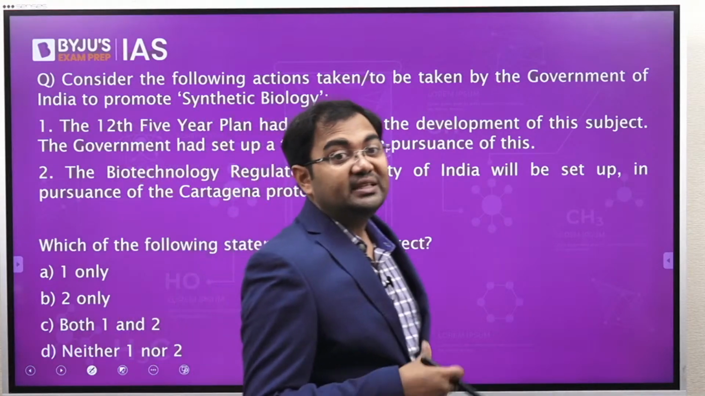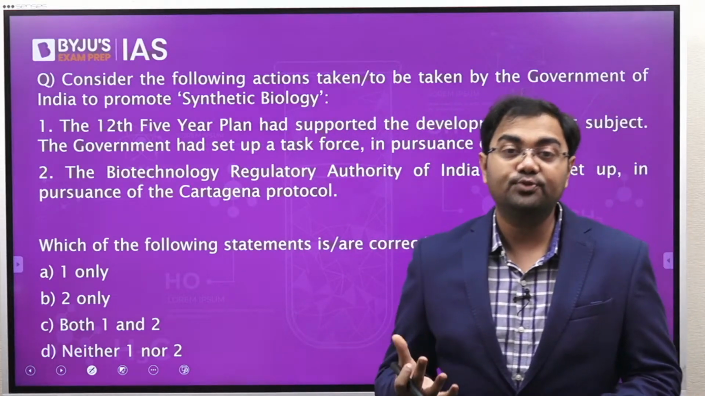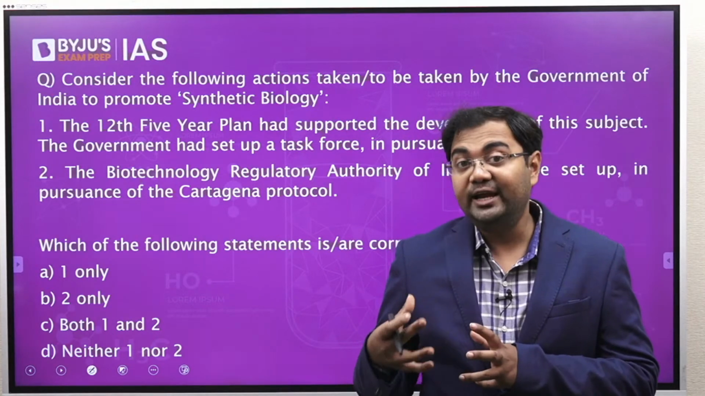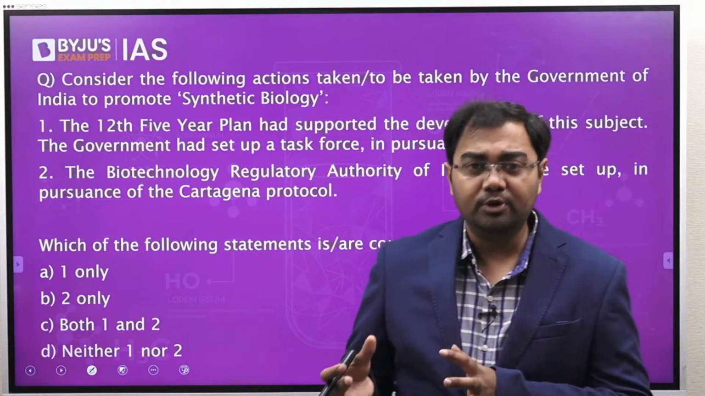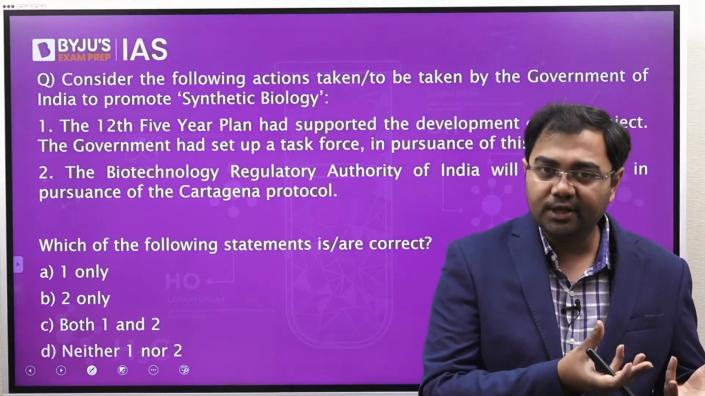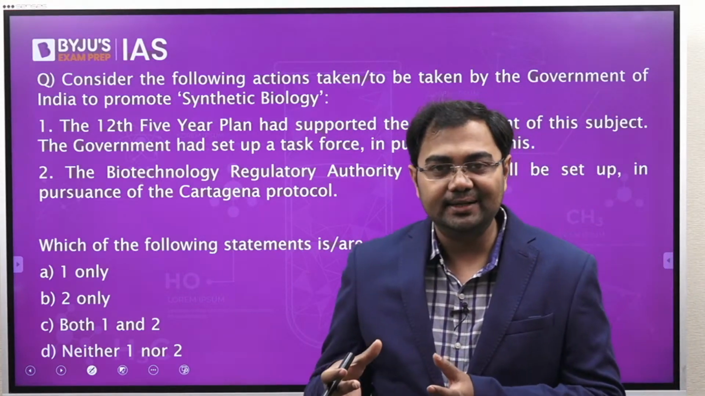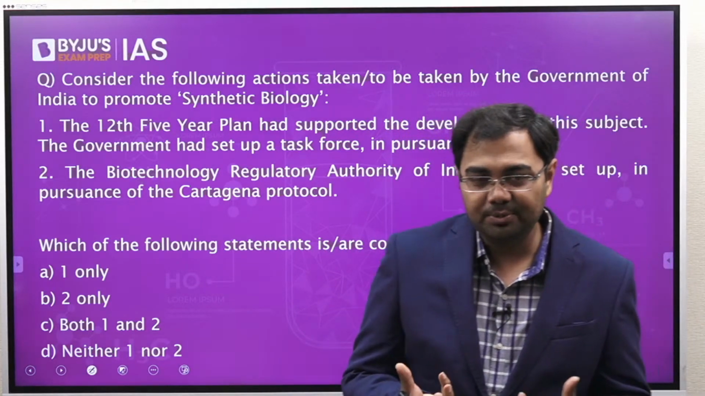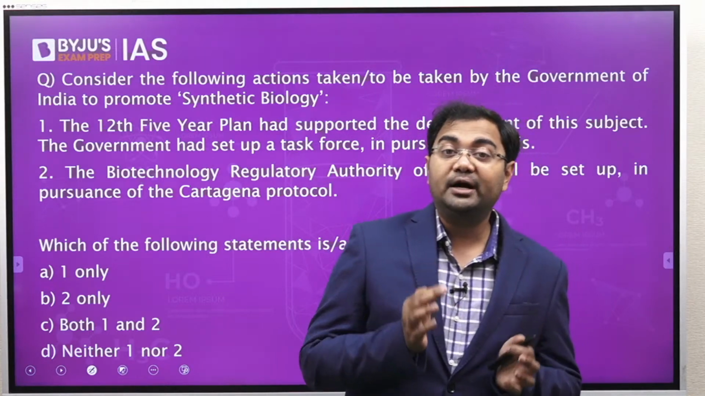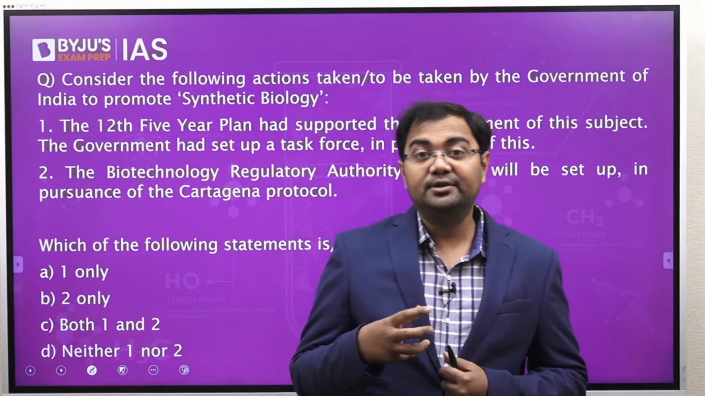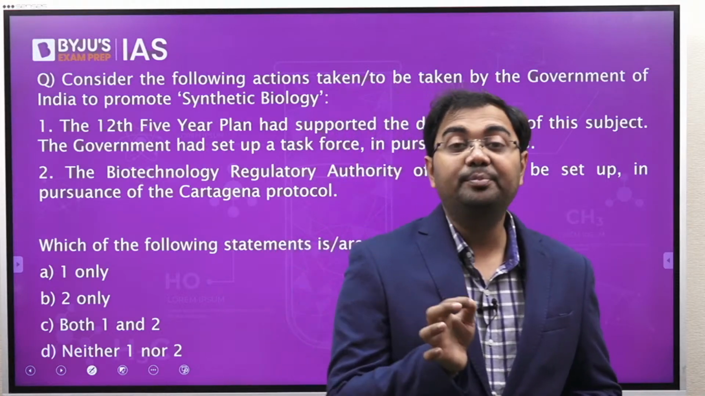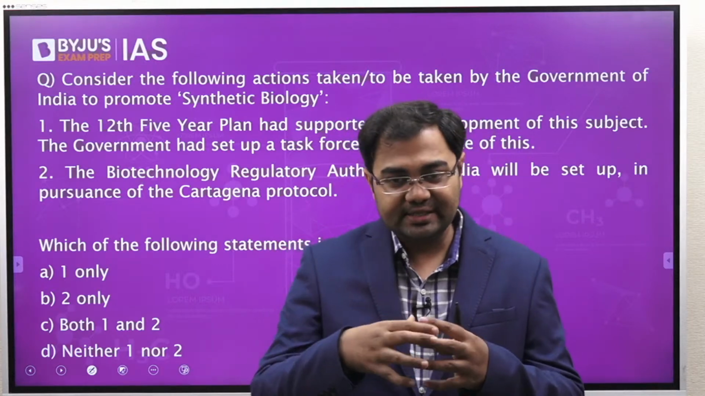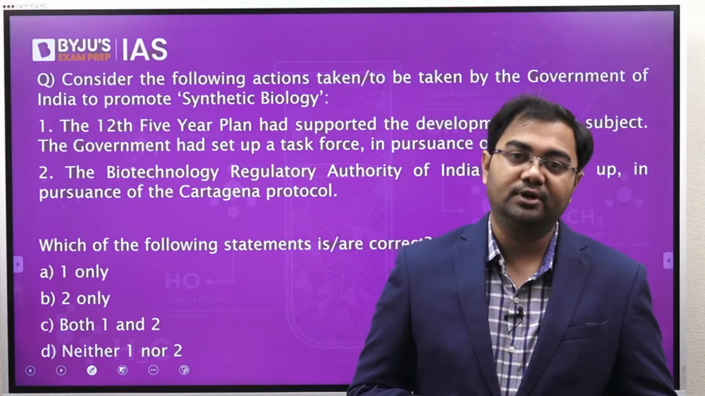So we are talking about synthetic biology. What is synthetic biology? Remember this: when you are trying to create an organism with certain properties, maybe with the help of genetic engineering, but you are trying to create organisms which have certain desirable properties, then it becomes a part of synthetic biology. So in a manner, you can say that it is a sub-part of biotechnology. It is not different from biotechnology. It comes under the purview of biotechnology.